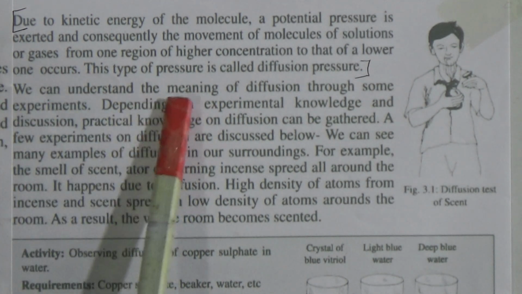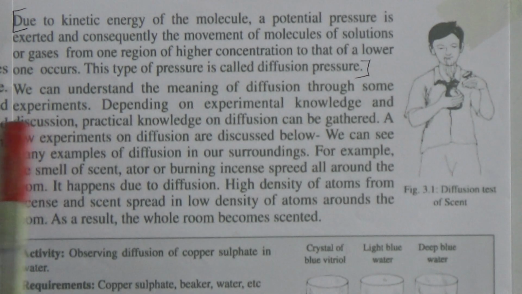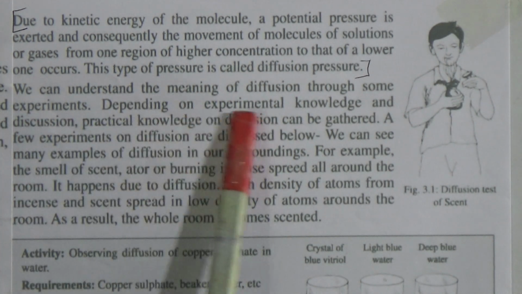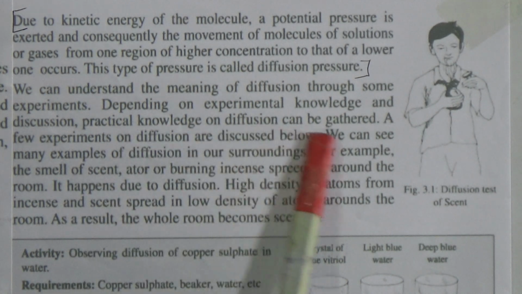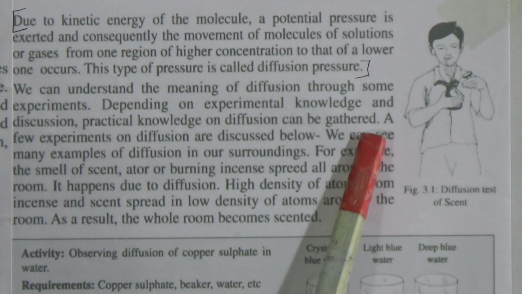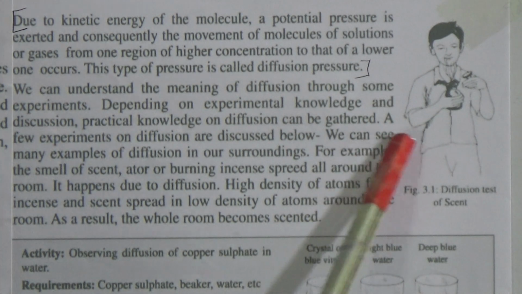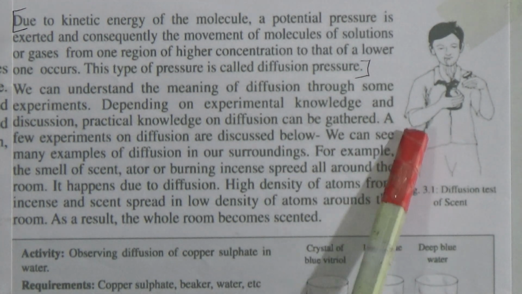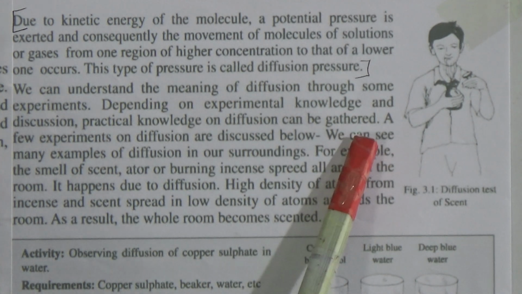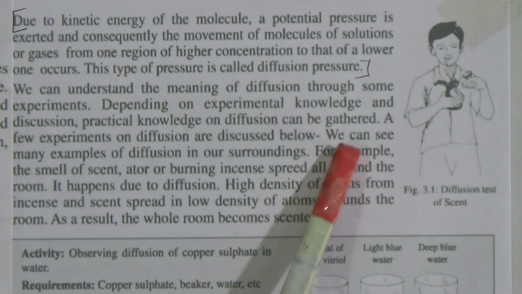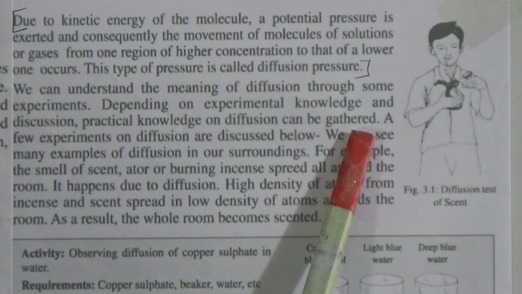We can understand the meaning of diffusion through some experiments. Depending on experimental knowledge, discussion, practical knowledge on diffusion can be gathered. Dear students, if you use air freshener and give a puff in your room, after some time you will observe the whole room is scented with the smell of air freshener.